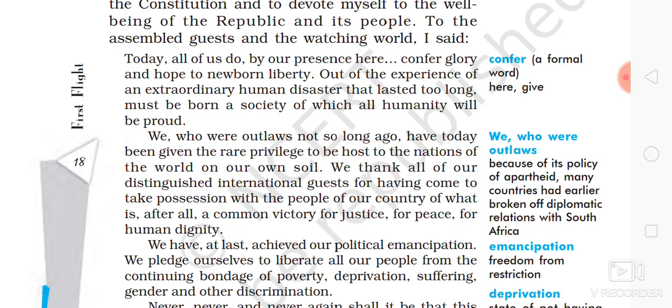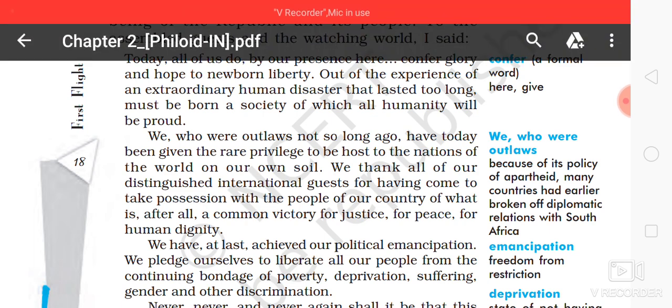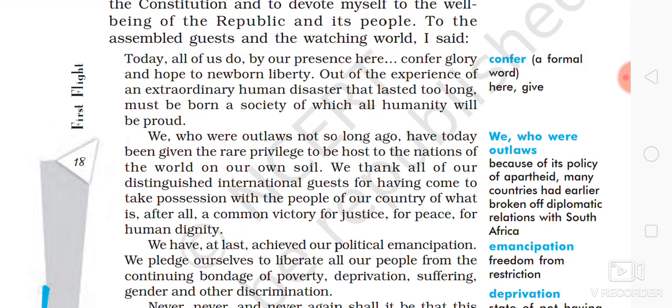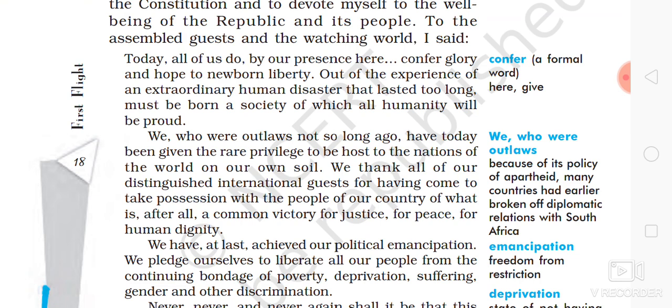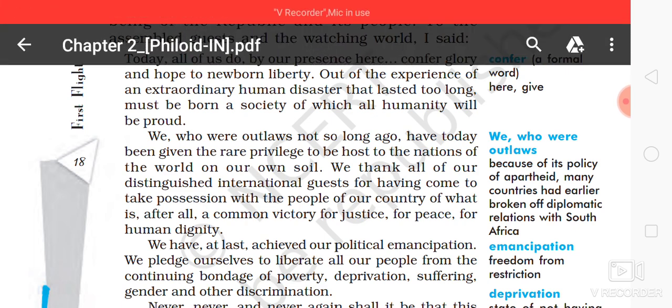"Out of the experience of an extraordinary human disaster." What was that extraordinary human disaster? It is not a common disaster of human beings: the killing and torture and oppression of those revolutionaries. That is why he called it an extraordinary human disaster, and it lasted too long. Before achieving independence, the black people of Africa had to undergo this long torture.